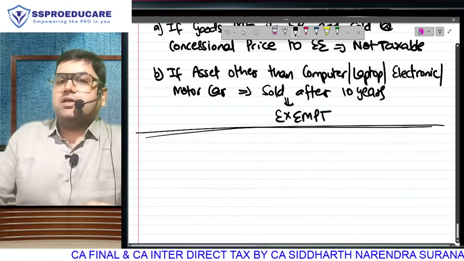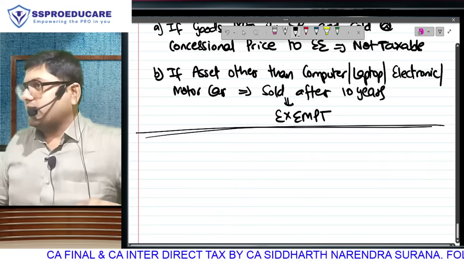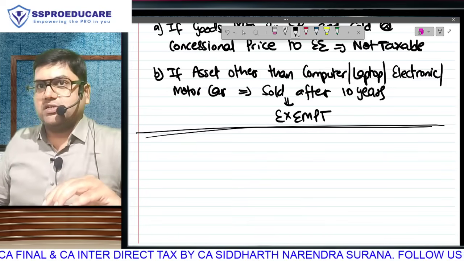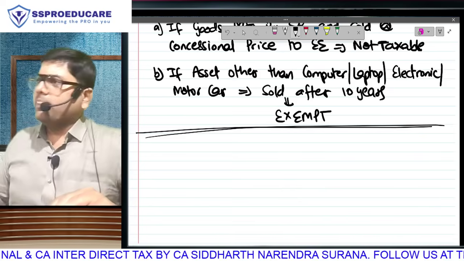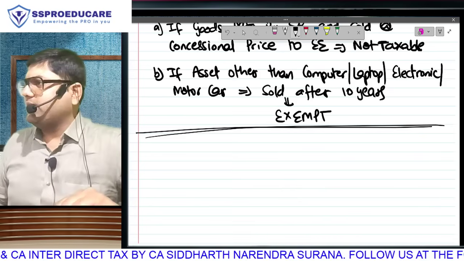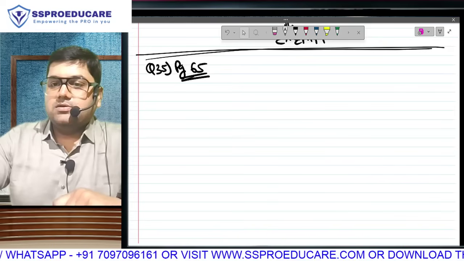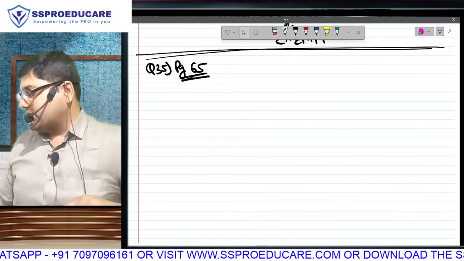So these were your last two notes, and with which now what we are going to do is we will be solving questions. एक तो house का perquisite, loan का perquisite. We have to solve some questions on those perquisites that we have studied. Then we will see, based on the time that we have remaining, we will do some more perquisites. Is that clear? Okay. Question number 35, page number 65.